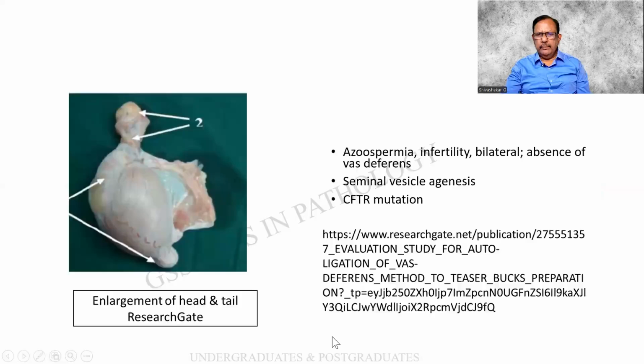thanks to Whipple. And this is another picture. In the testes, for example, there is an enlargement of the head and tail of the epididymis. Thanks to ResearchGate, there is a testis, and there is the enlargement that I see in the epididymis. Other than that, there can be azoospermia and infertility. It can be bilateral, and there can be absence of vas deferens, seminal vesicle agenesis, or epididymis agenesis thanks to CFTR mutation. And this is the reference for this picture.